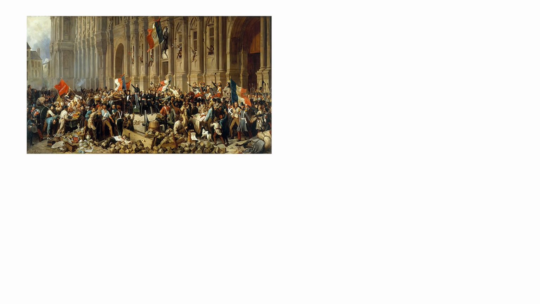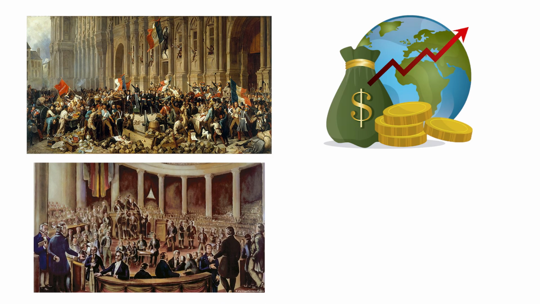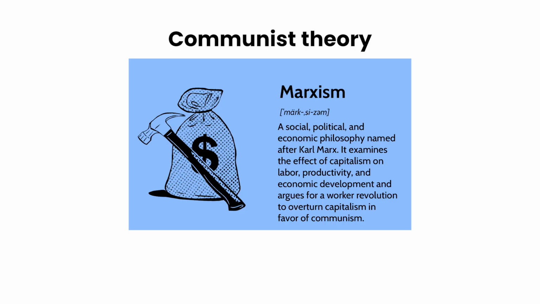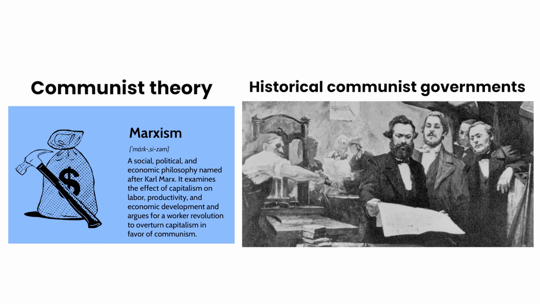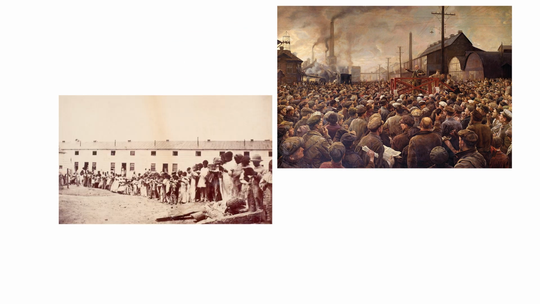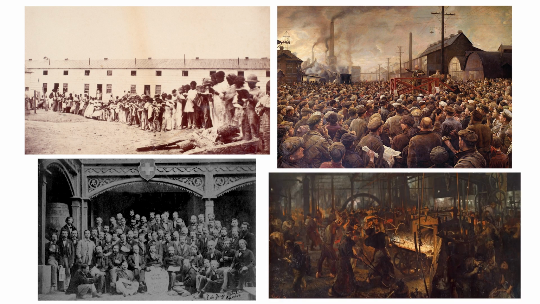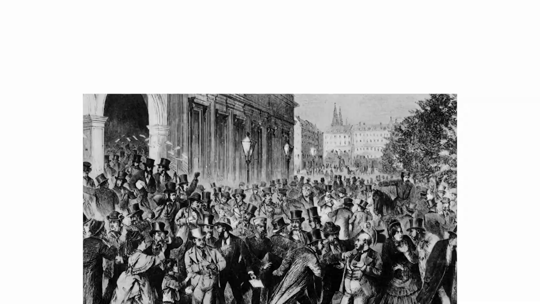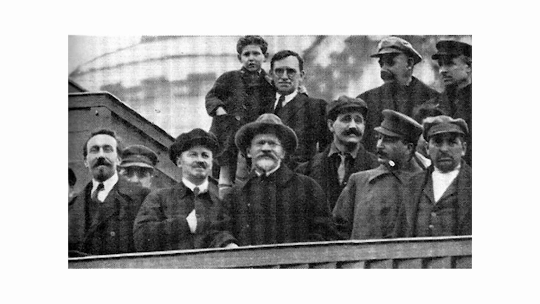The government controlled most of the economy, political opposition was restricted, and power was concentrated in the ruling party. That difference between communist theory and historical communist governments is important. Supporters of communism focus on economic equality, collective ownership, and ending class exploitation. Critics point to authoritarianism, political repression, economic shortages, and the failures of centralized planning.